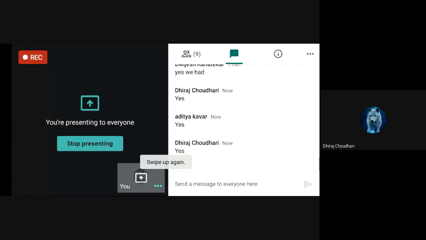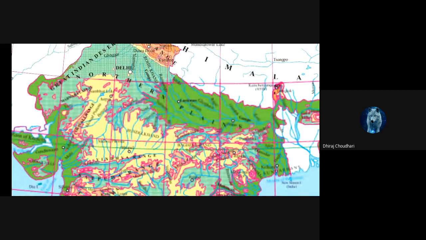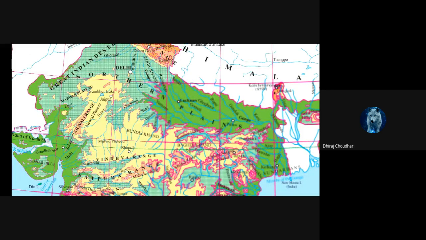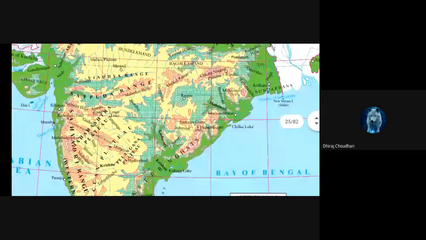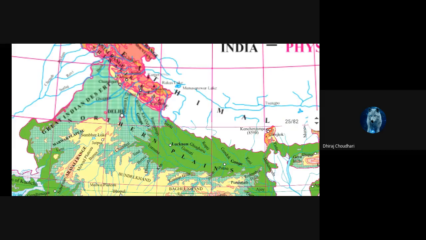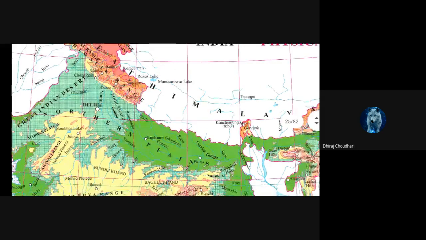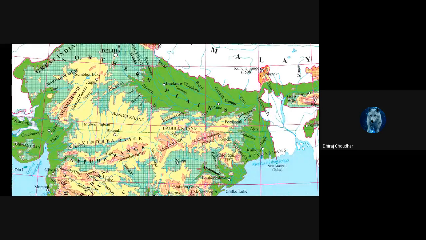Now here you can see northern plains. So basically this region is called the Peninsula region, in the south. In the north there is the Himalayan mountain range. So in between these two, there are the northern plains.